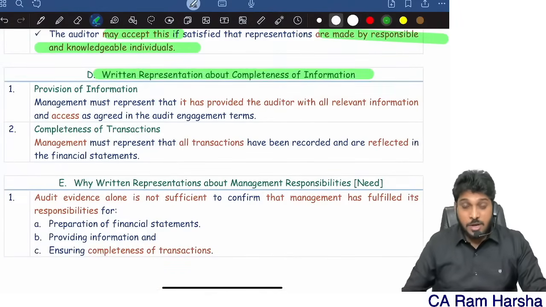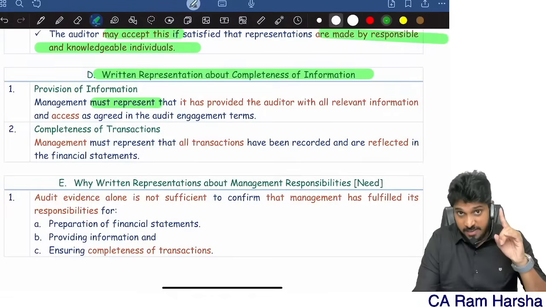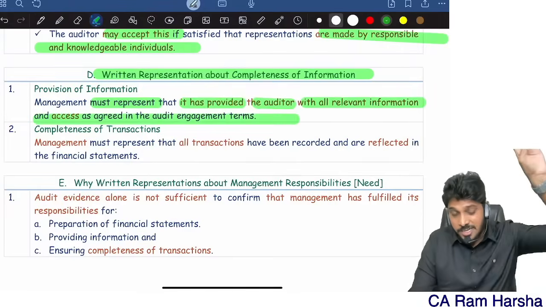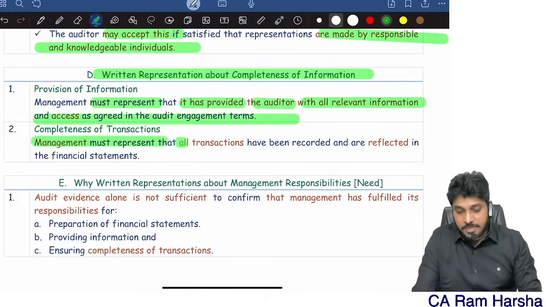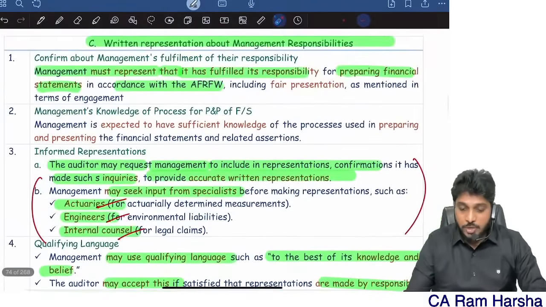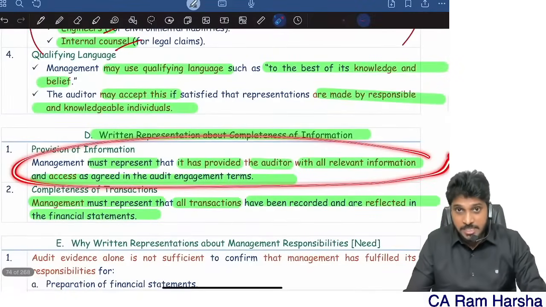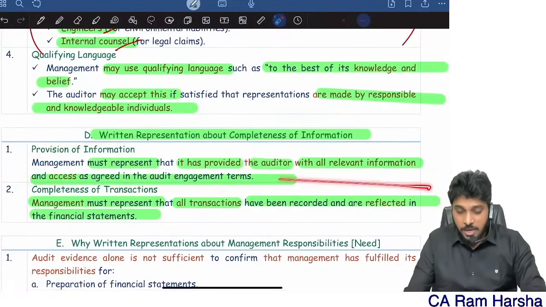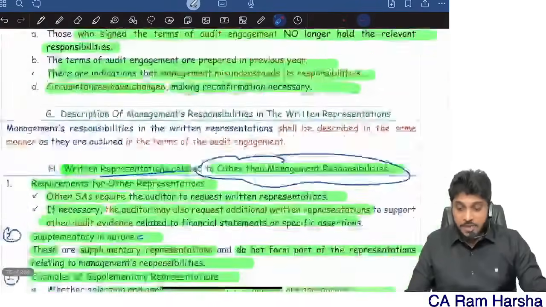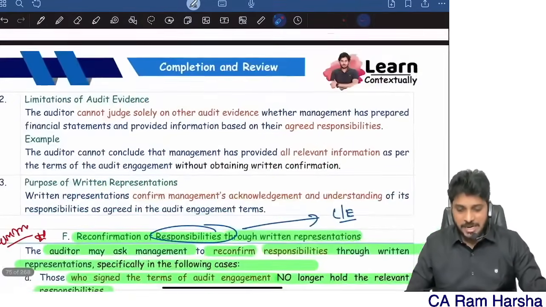And management shall also provide representation about completeness of information provided to the auditor. Management must give a statement that it has provided the auditor with all information and access as agreed in the terms of engagement. Management must represent that all transactions were recorded and reflected in the financials. So management has to give a representation that they prepared financial statements as per the applicable framework, that they provided complete information to the auditor, that all transactions were recorded correctly, and management also shall give other supplementary representations wherever the auditor has requested.